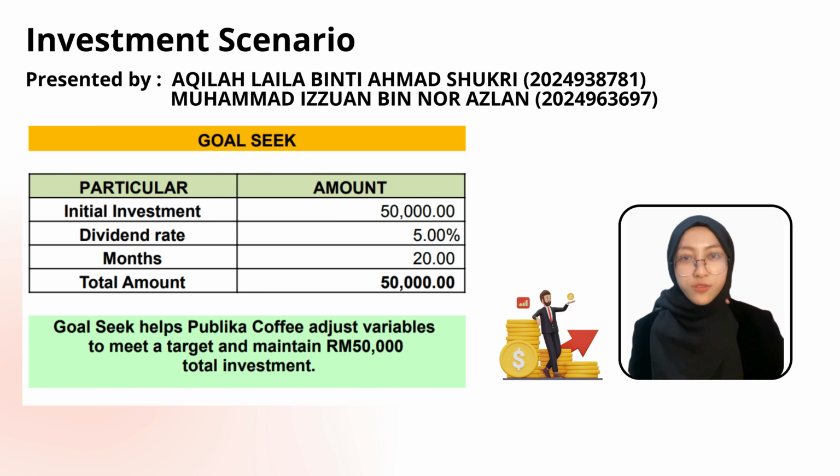We, Publica Coffee, will invest in investment instruments that can give a fixed dividend rate each year to increase our capital in the future. First, we will decide how much total we want and use the Goal Seek to find how long it would take to get the amount. Therefore, we decide to invest our capital for use in the future, such as expansion of our branch.